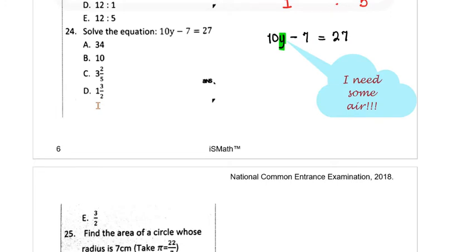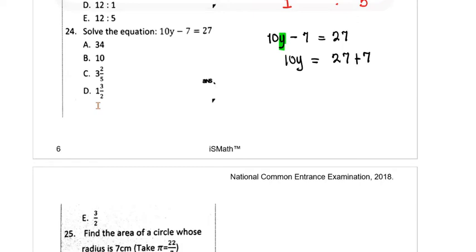And the technique we use is the inverse of whatever sign or relationship the number to be eliminated has with the variable in question. So the first number to be eliminated will be minus 7, and what I'm going to do is add 7 to both sides. When I do so, that 7 on the left will disappear and reappear on the right as a plus 7 because I added 7 to both sides. Remember, if I add 7 to the left hand side, it becomes minus 7 plus 7, and that will reduce to 0, and that's why I said it disappeared.